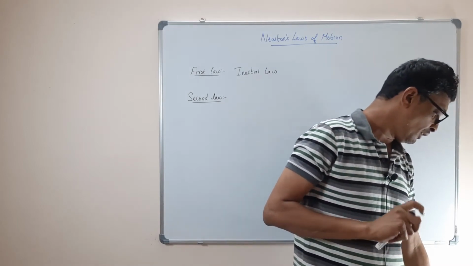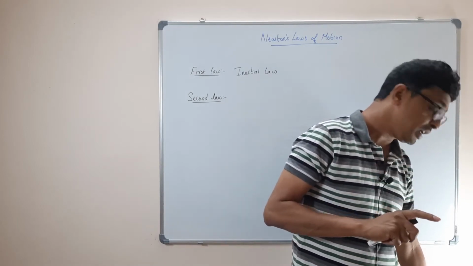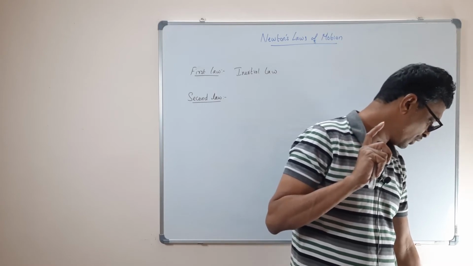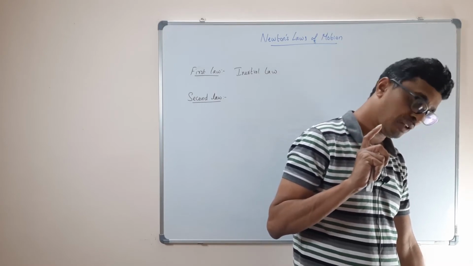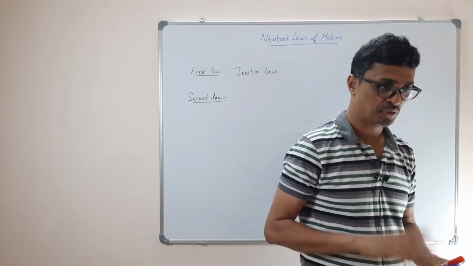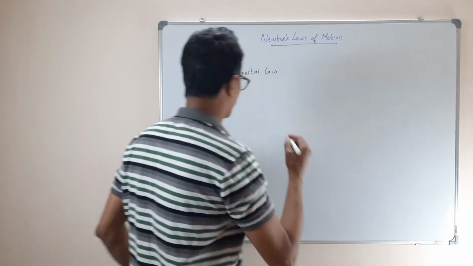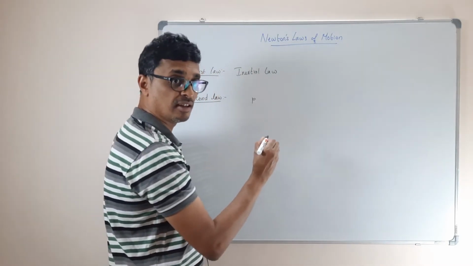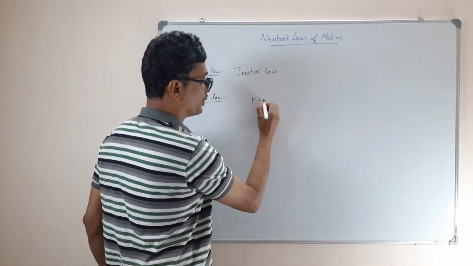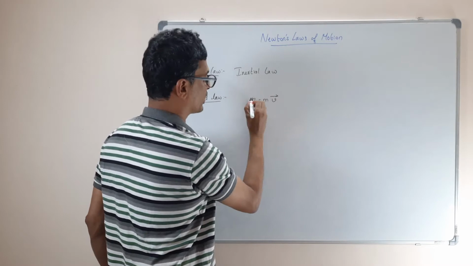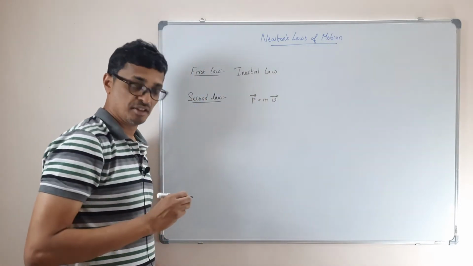The rate of change of linear momentum of a rigid body is directly proportional to the applied force and takes place in the direction of the applied force. So yesterday we defined, right, what do you mean by momentum? P. Momentum is a vector or a scalar? What's the momentum formula? P equals mass into velocity, right? It is a vector, because v is a vector, so momentum is also a vector.